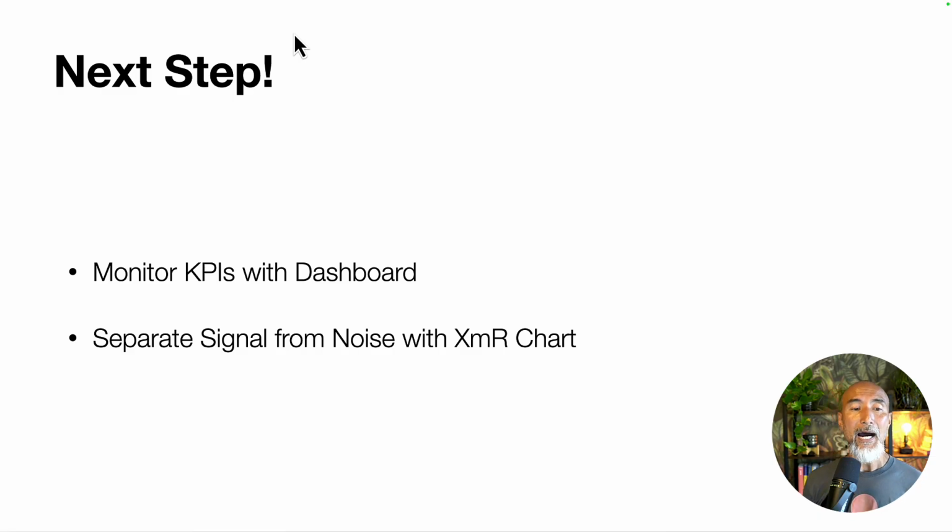But one thing to be careful about is that these metrics go up and down, every week or every month. You don't want to react reflexively to one up or one down. You want to see the trend and separate the signal from the noise. That's where you want to use something called an XMR chart.